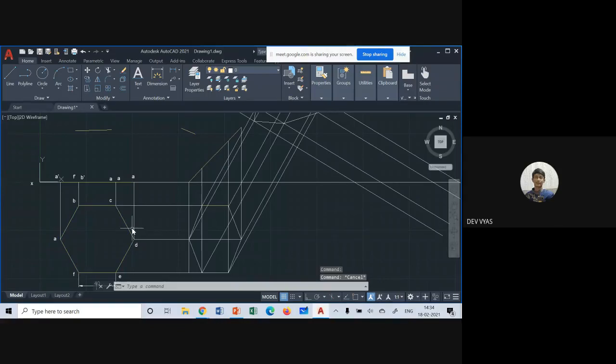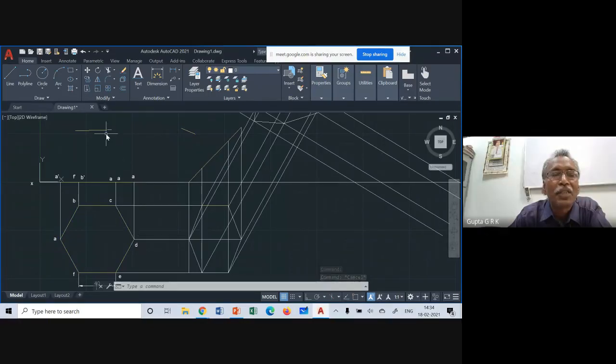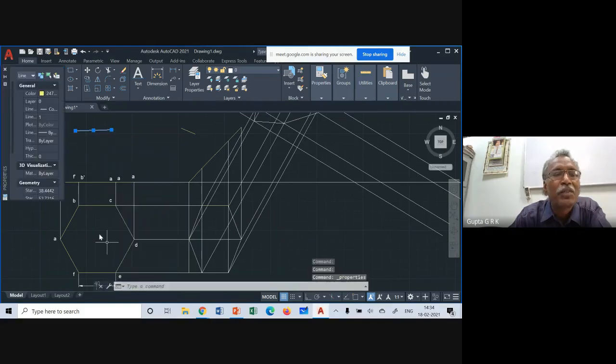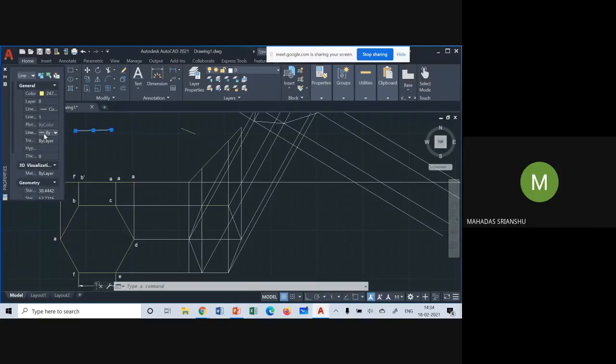Okay, I'll select this only. Yes. And actually properties will be there here. Here actually I can change the thickness also. Line color. The last option is thickness. Yeah, here.